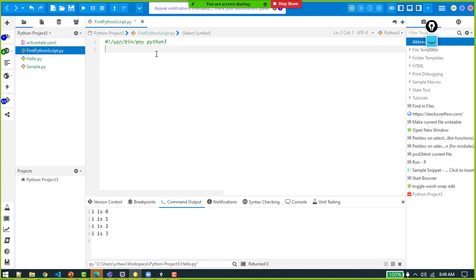So for all environments apart from Windows, if my project has to go on any environment, this is what will execute the entire Python script. Thereafter we can put a comment also. Every company does that: a copyright, a version number. For example, we can write something like this, whatever you want to write, wisdom trainings, let's say. So this is a comment that we gave.